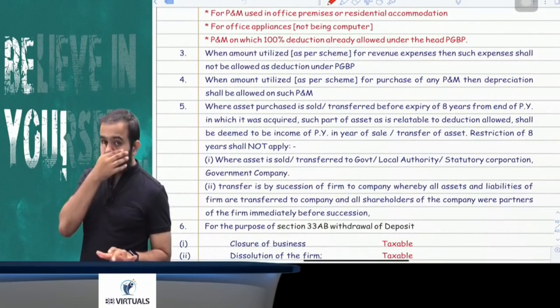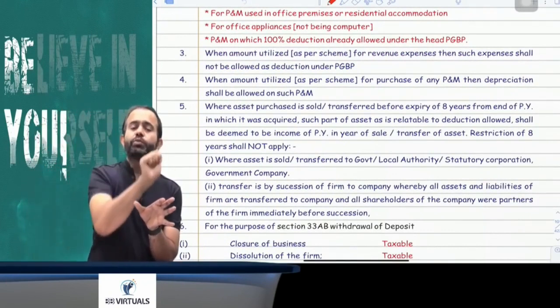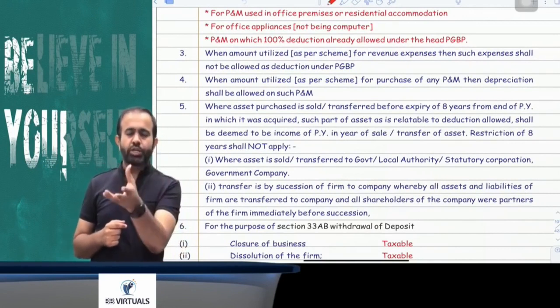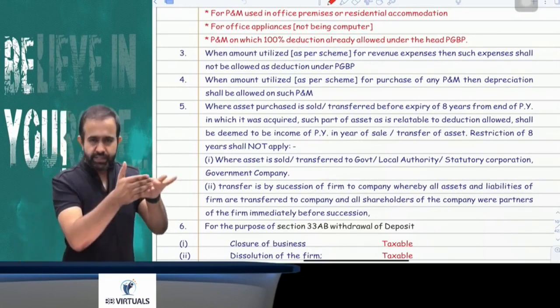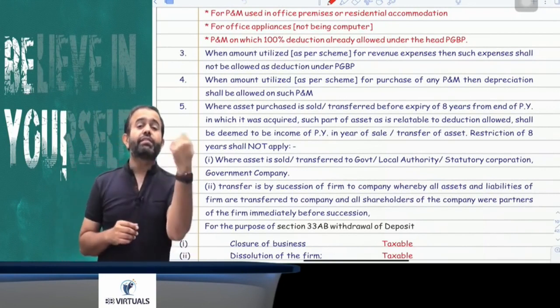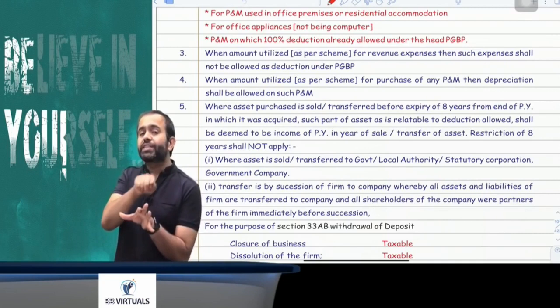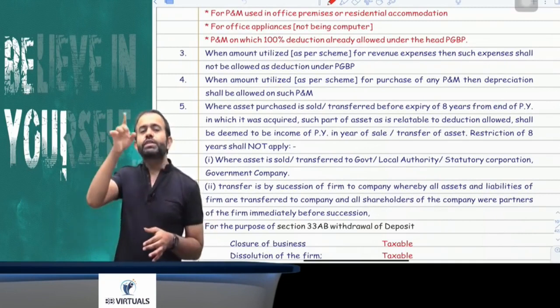Now try to understand, suppose you withdraw the amount and you utilize it as per the scheme for a revenue purpose, like tea, coffee, rubber and so on, where they mention the purpose. You are rightly utilizing that amount for a revenue purpose. Now the question is, can you claim that revenue expense as a deduction in the current year? Answer is no, because you are using that deposited amount.